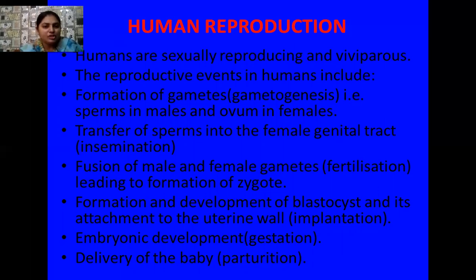After implantation, the gestation period starts, where the embryo undergoes many stages of development, and that is called embryonic development or gestation. And the last stage in human reproduction is the delivery of the baby, the fully developed fetus, from the uterus of the mother through the birth canal. This is known as parturition, because it is the liberation of the baby from the uterus.